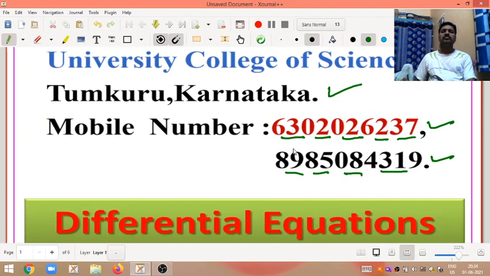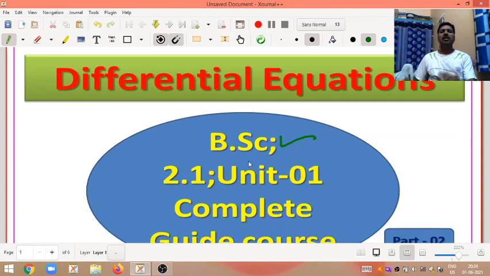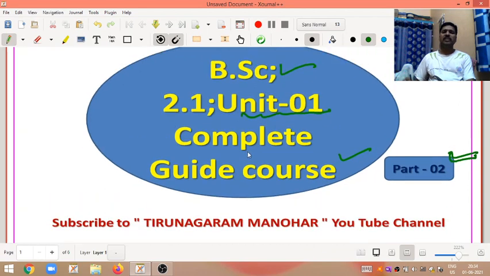My dear friends, I came here to introduce differential equations, 2.1 Differential Equations, which is under BSc of Tumkur University. Under the heading of differential equations, we want to discuss Unit 1 Complete Guide course. Already in this Unit 1 Complete Guide course, Part 1 is completed. Now we want to discuss Part 2.